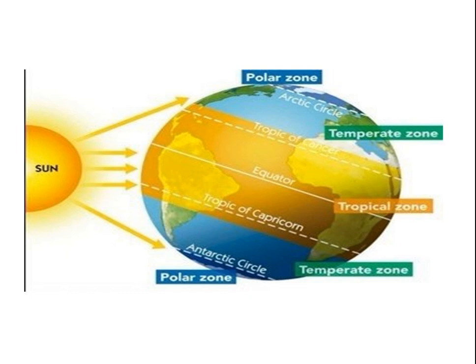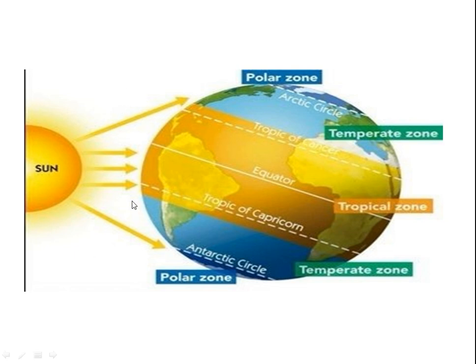Next, the poles receive oblique rays. What is the meaning of oblique rays? These rays are the oblique rays. The poles receive oblique rays of the sun, and are spread out over a large area.